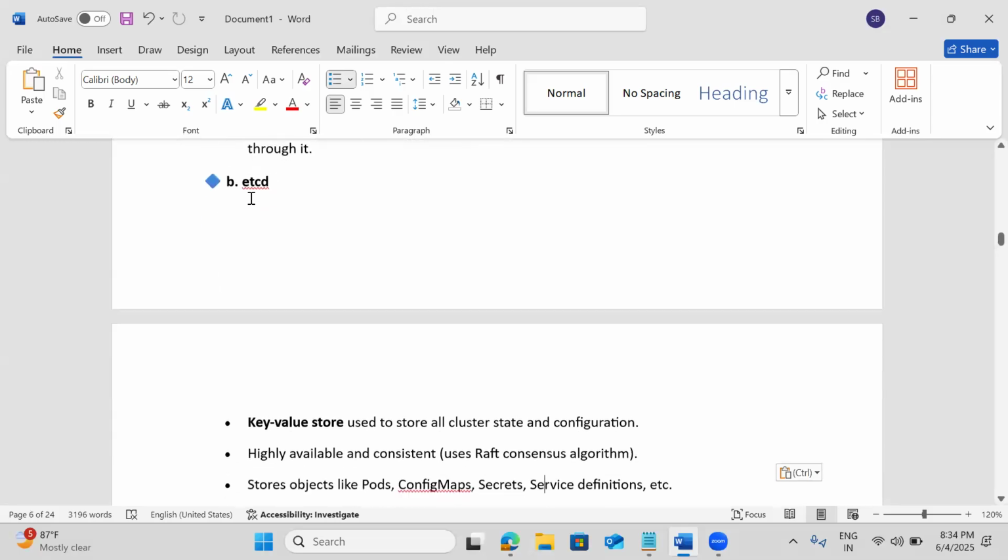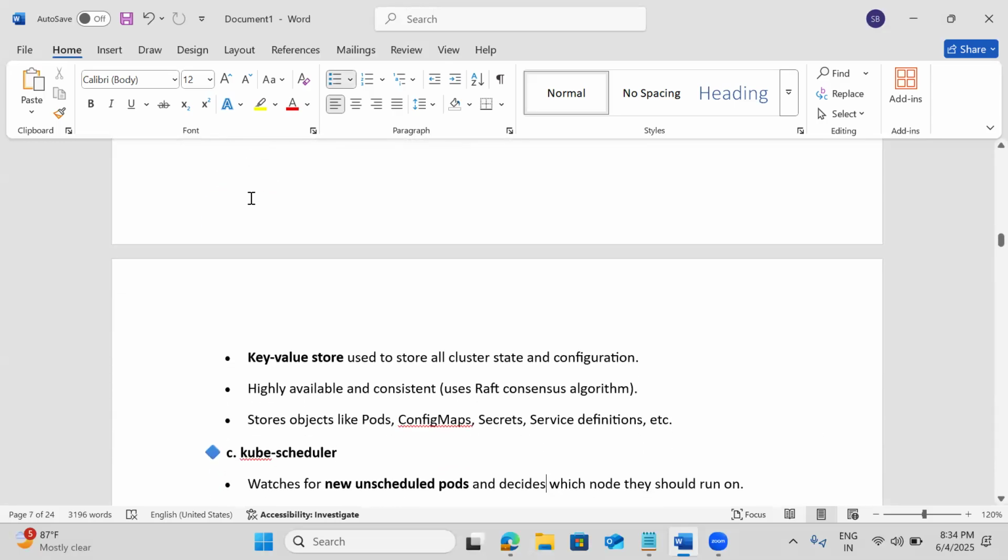Then the second one is etcd. Etcd is nothing but a database kind of thing, a NoSQL database. What that means is it's a key value store. All the cluster metadata is stored there. Normally, if you have a student project, you need to store the student database somewhere, right? Yes, sir. Similarly, all the cluster information needs to be stored in a key value store kind of database. That metadata is going to be stored in etcd.